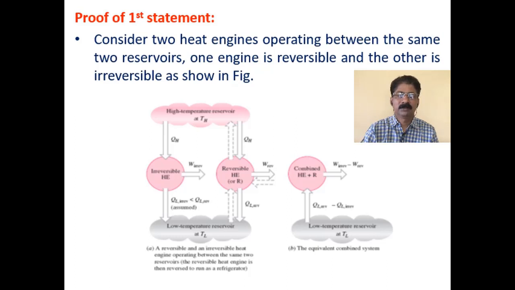So here the first principle says the efficiency of the irreversible heat engine is less than the efficiency of the reversible heat engine. So you have to consider one irreversible heat engine and one reversible heat engine. An irreversible heat engine cannot be made to operate in a reverse direction, whereas a reversible heat engine you can make the process reverse. So that is very important. So one engine is reversible and the other one is irreversible. Just look into the first diagram now. Whatever the explanation in the beginning, a few slides will be connected to the first diagram itself, that is diagram A.